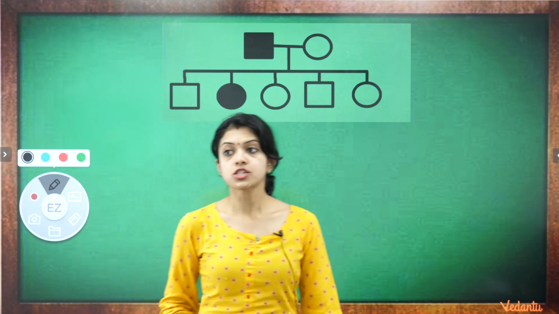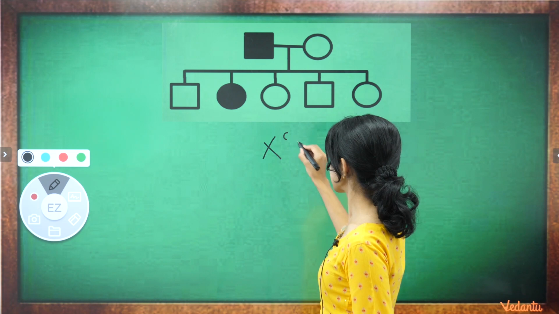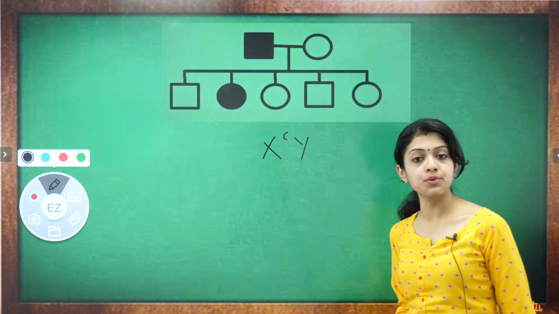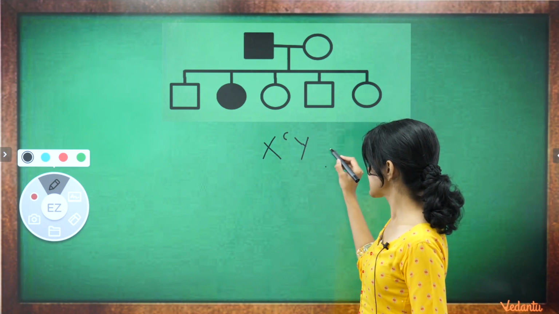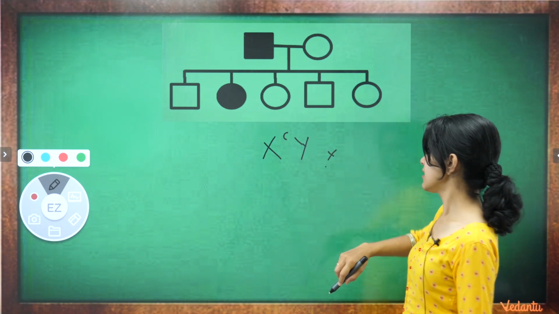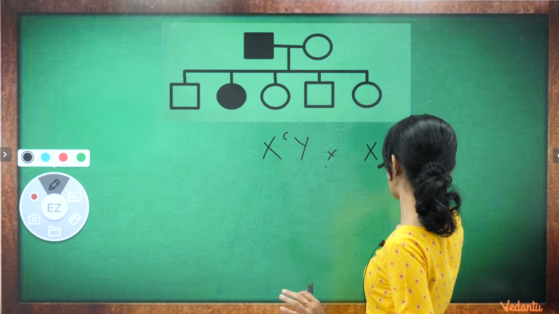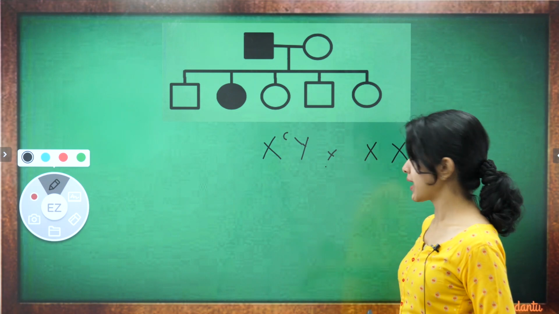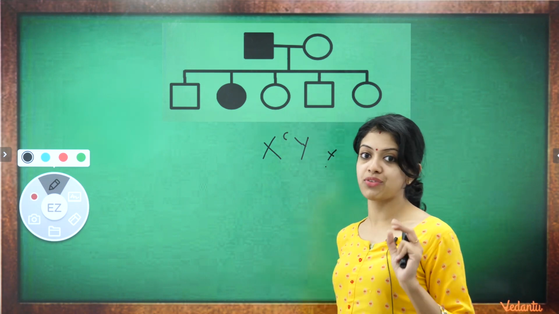A colorblind man always has his genotype like this. He would have only one X chromosome, and hence this would be his genotype. The woman here is supposedly normal. I mark that as XX. But note this, children, very important.